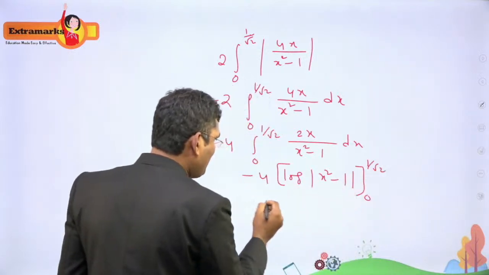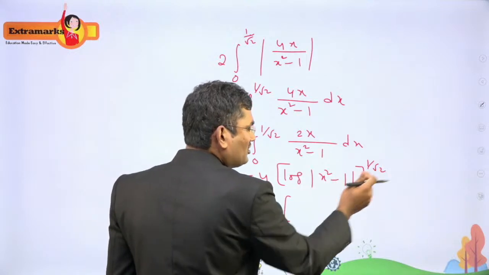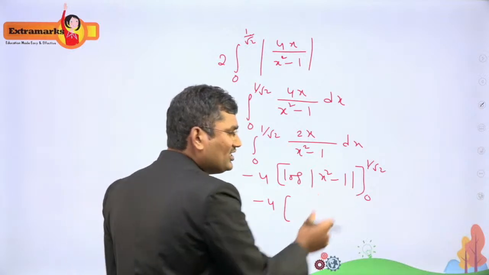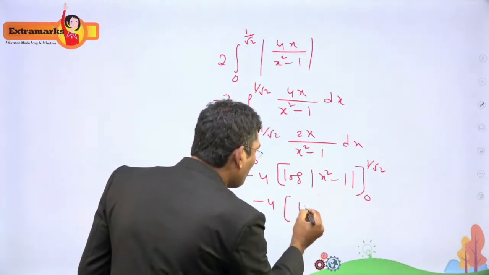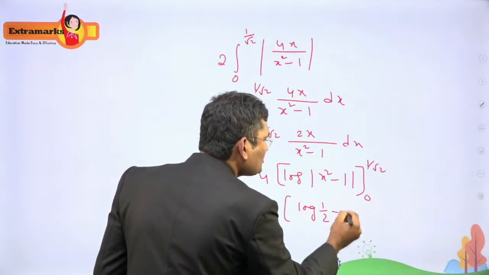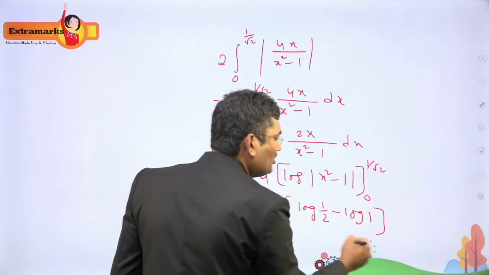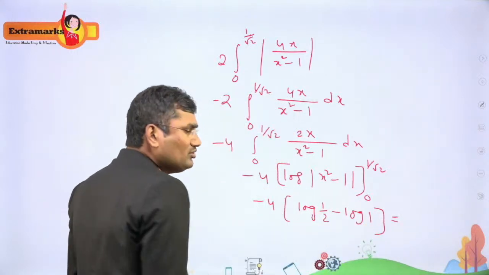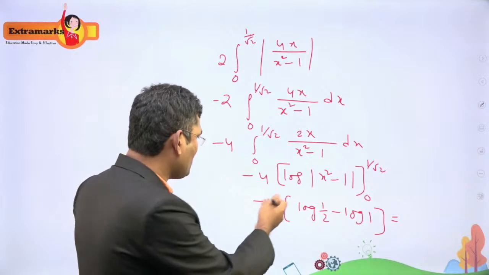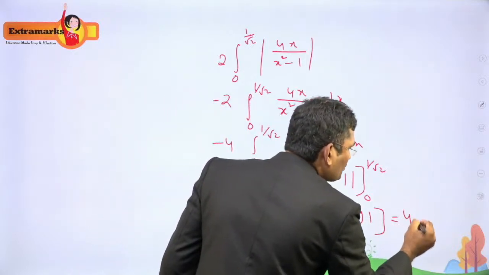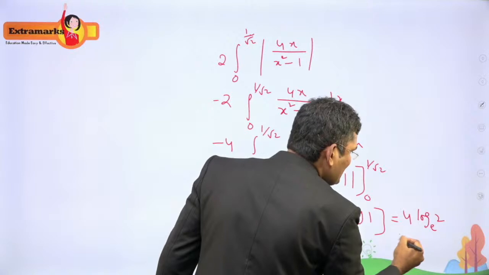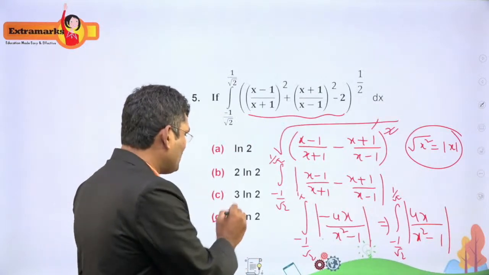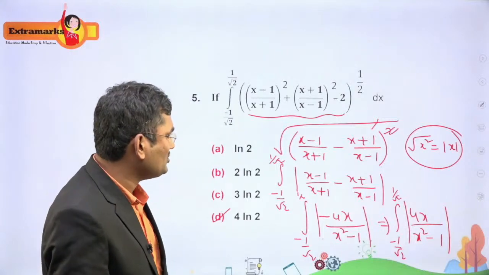When you put the limits, x square, 1 by root 2 becomes 1 by 2 minus 1, so minus 1 by 2. Due to the modulus sign, it becomes 1 by 2 only. So log 1 by 2 minus log 1, which is 0. We are left with log 1 by 2, which can be written as 2 power minus 1. That minus will come to the front, so it becomes 4 log 2. This 4 log 2 with base e can be written as 4 ln 2. So the answer is 4 ln 2. Option D is the right answer for this question.